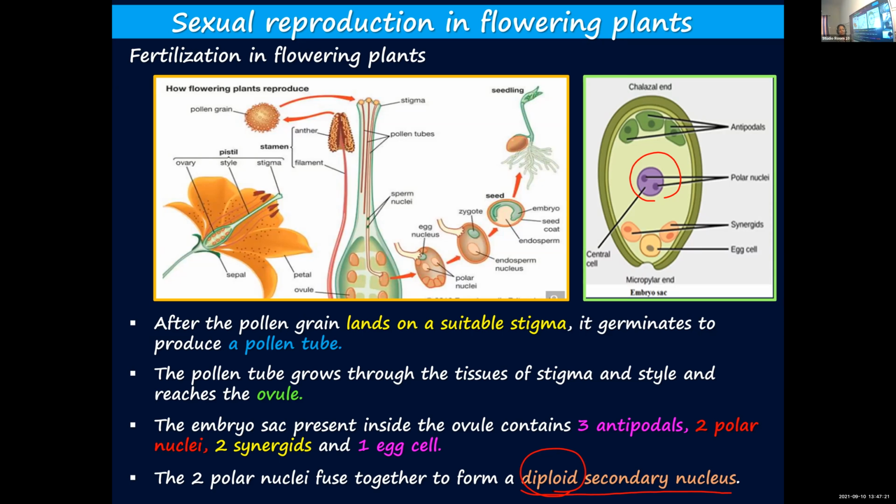Pollen lands on the stigma and then it germinates. Upon germination, it will produce a pollen tube. This pollen tube will grow through the stigma and style and reach the ovule.